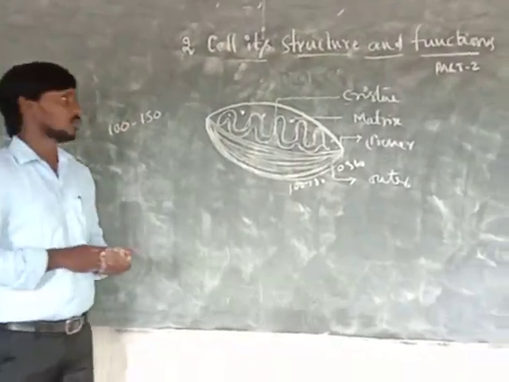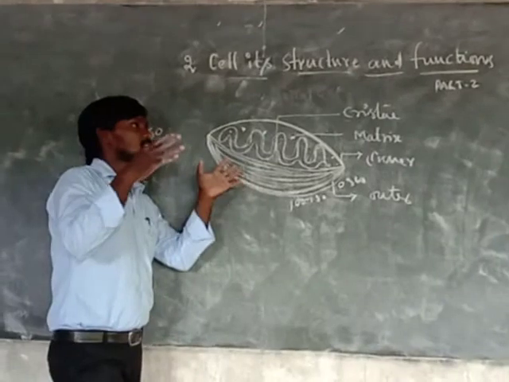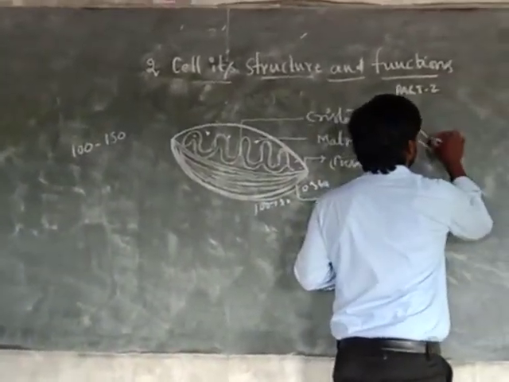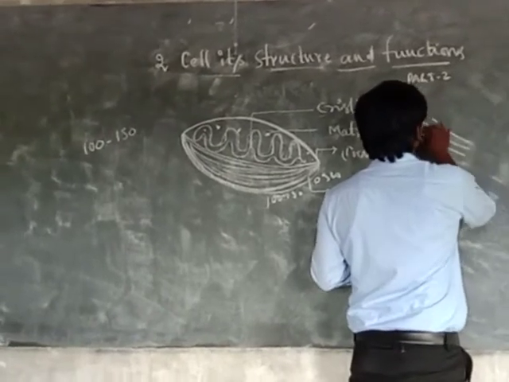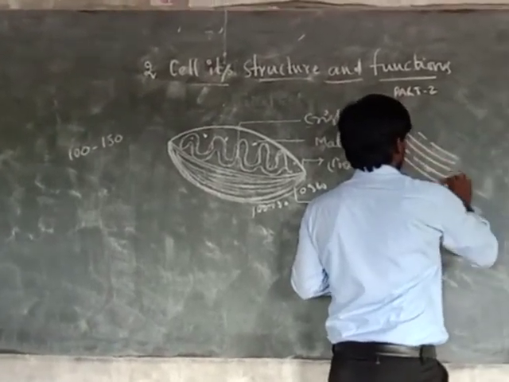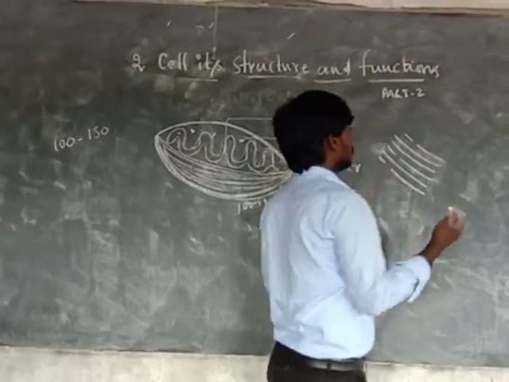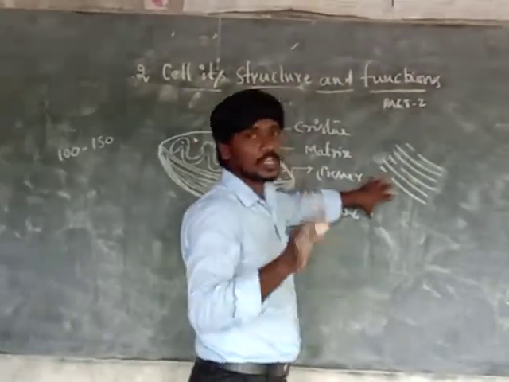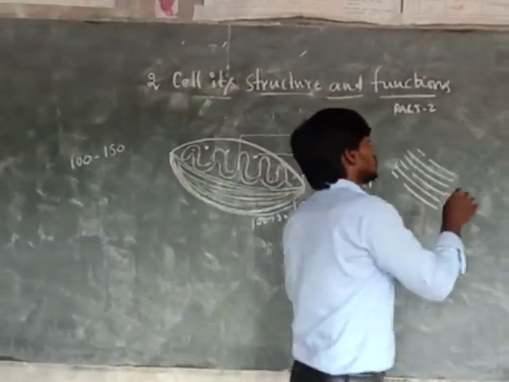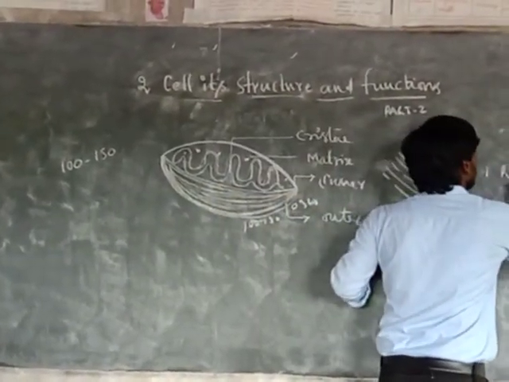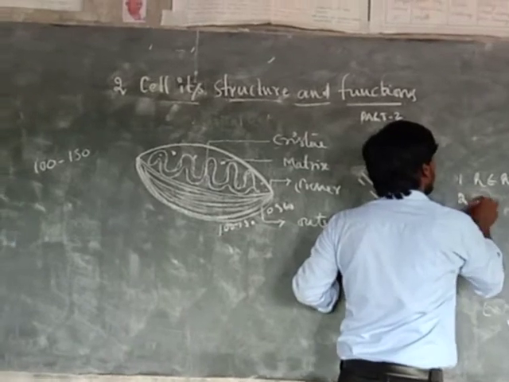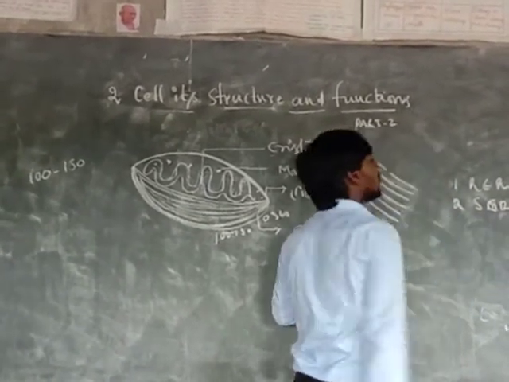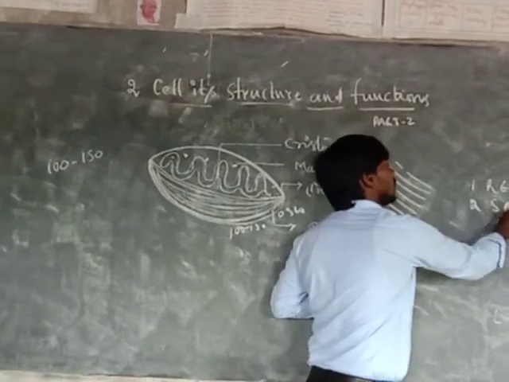And one more term, the endoplasmic reticulum. In the cytoplasm, these structures are the endoplasmic reticulum. The endoplasmic reticulum is of two types: one is the RER and the second one is the SER.